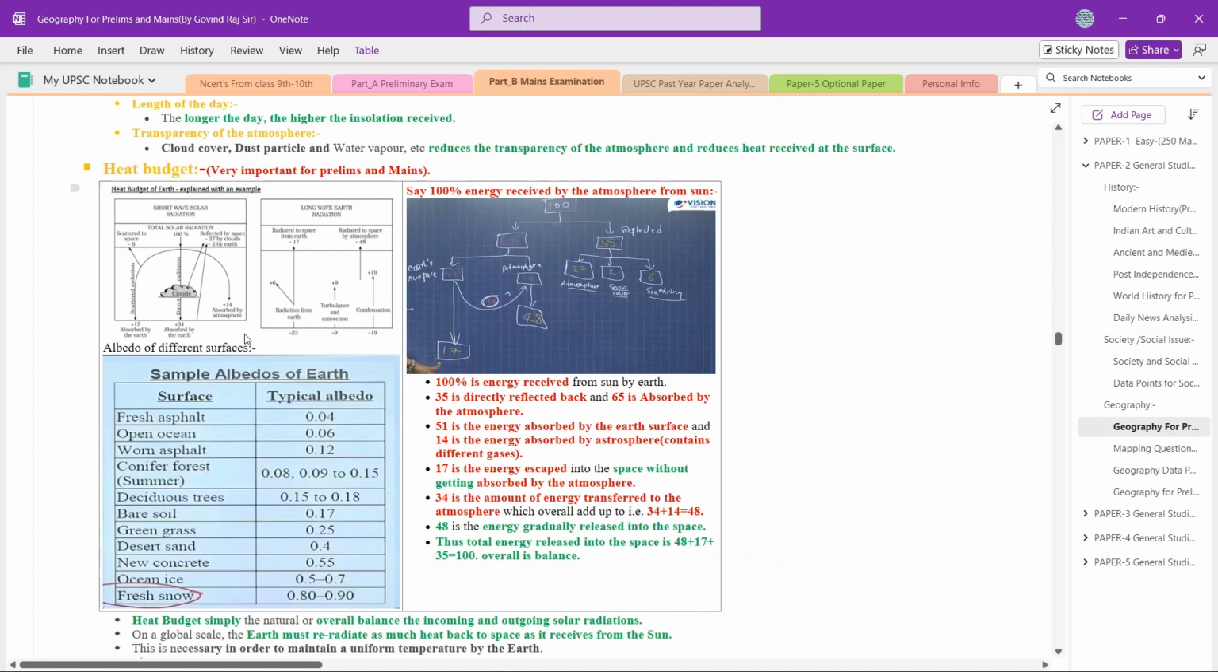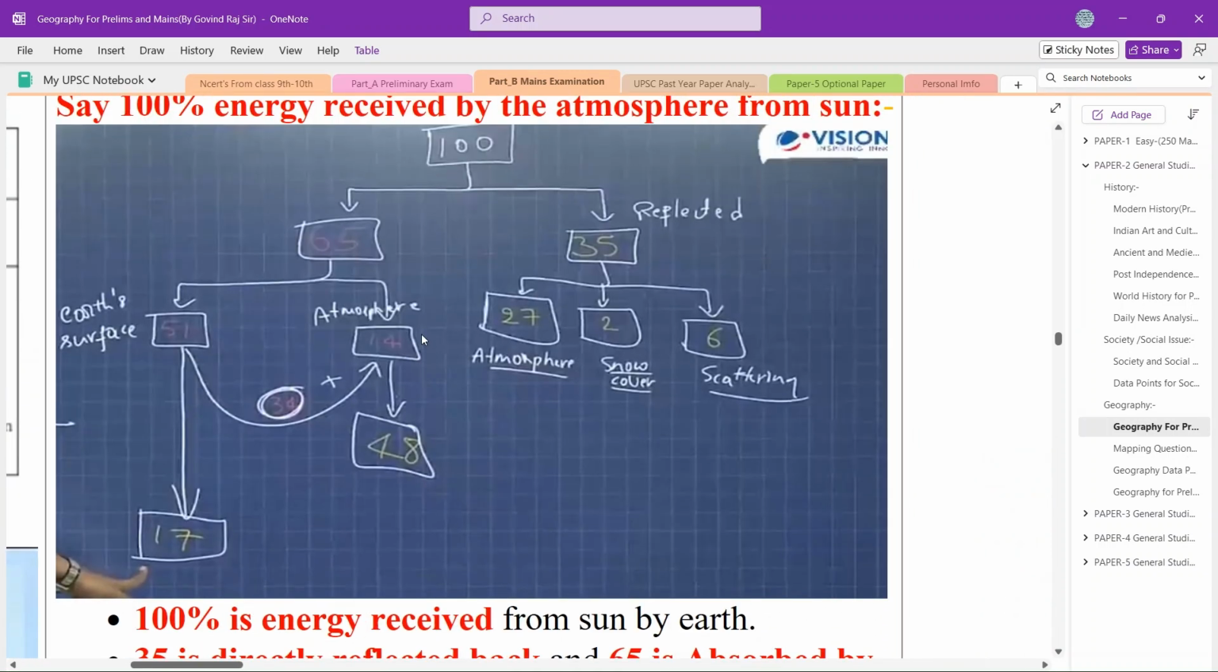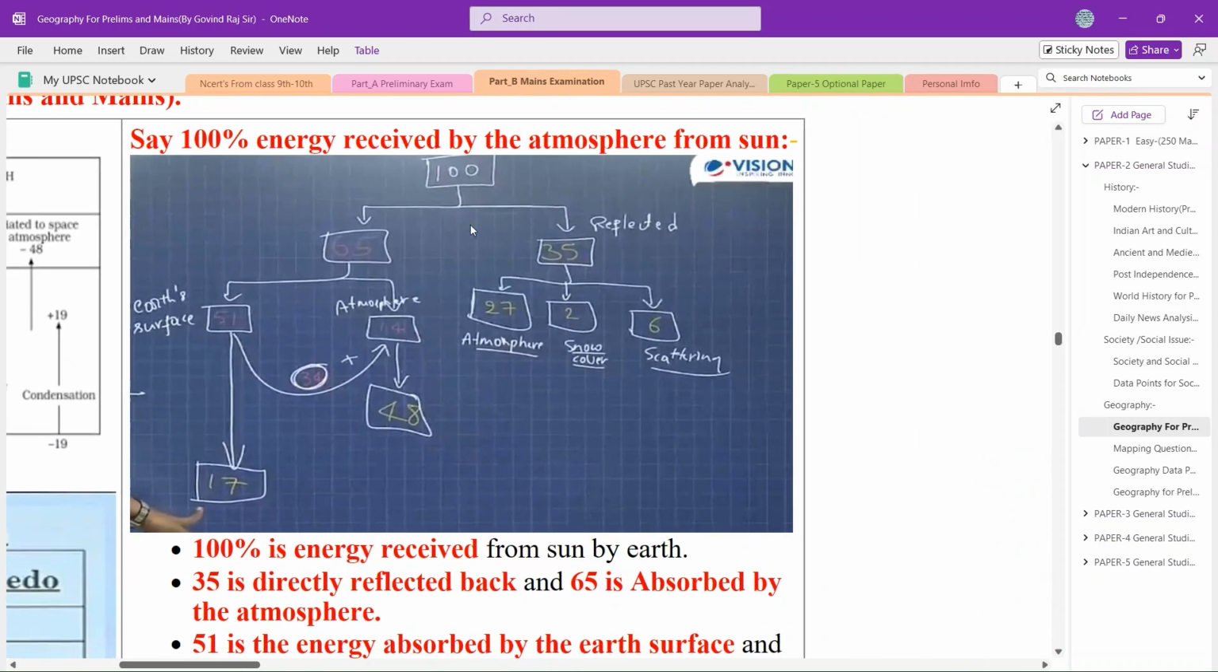Like the heat budget, simply what we can understand from it is that whatever amount of energy is coming to the earth, the earth is also reflecting the same amount of energy back. Say the earth is getting 100 units of energy. Here you can see in the diagram, out of that, 65 is absorbed by the earth's atmosphere plus the earth, and 35 is reflected